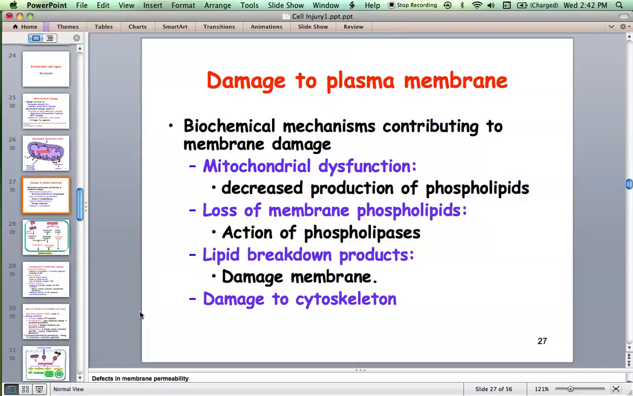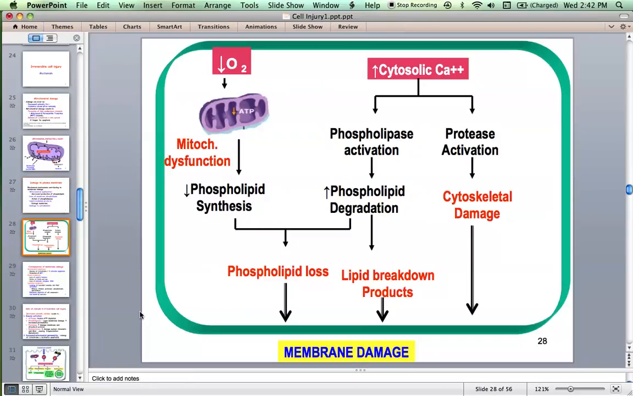This is the best picture, I think, to easily understand this mechanism of irreversible injury. Decreased oxygen, decreased ATP, decreased phospholipid synthesis, phospholipid loss, or increased cytosolic calcium, activation of phospholipase or protease leads to increased phospholipid degradation, and lipid breakdown products can in turn cause membrane damage. Or proteases can damage the cytoskeleton, because there are structural proteins, which can lead to irreversible injury.